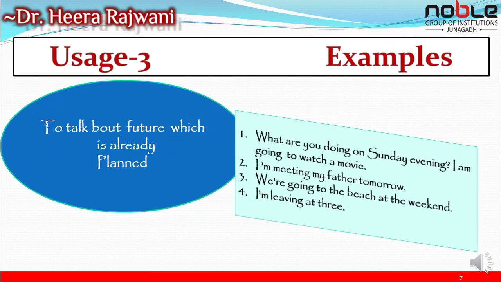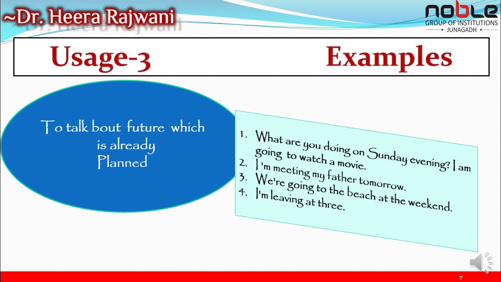Usage number 3 is the present continuous tense is used to talk about future which is already planned. So examples are, what are you doing on Sunday evening? I am going to watch a movie. Next sentence is, I am meeting my father tomorrow.